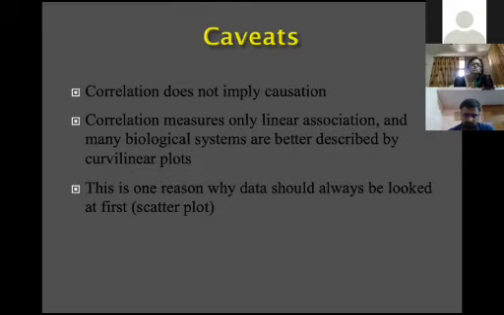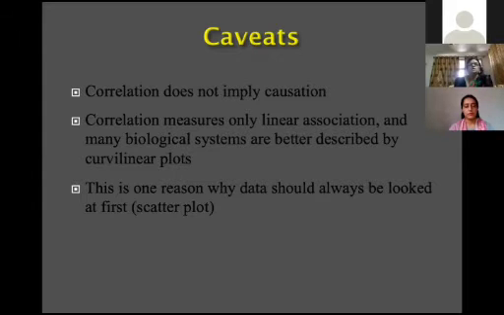Caveats for the correlation. Correlation does not imply any causation. It will not tell you what factors are responsible for the particular outcome. It only tells you whether the two variables are associated or not, or how much they are associated. You can see by using that correlation value. If it comes out to 0.8, near to 1, then you can say your correlation is high.